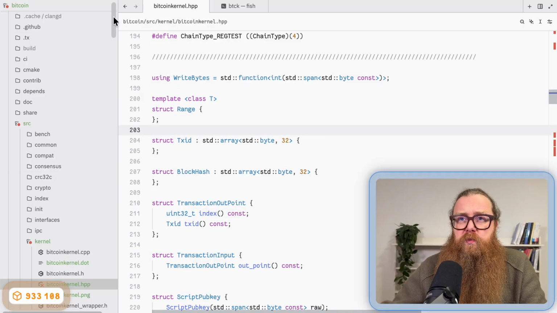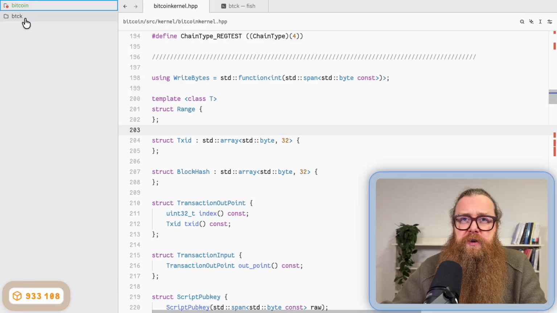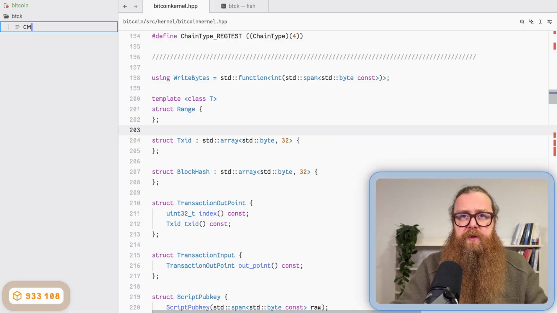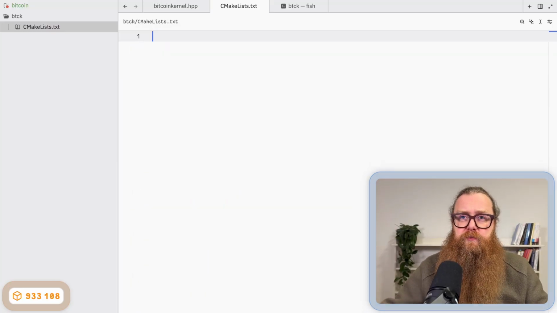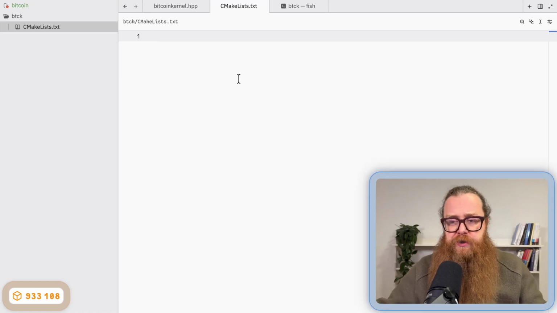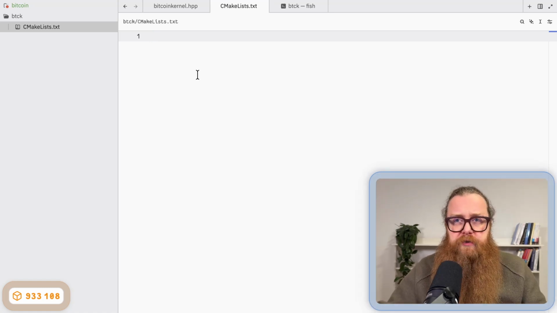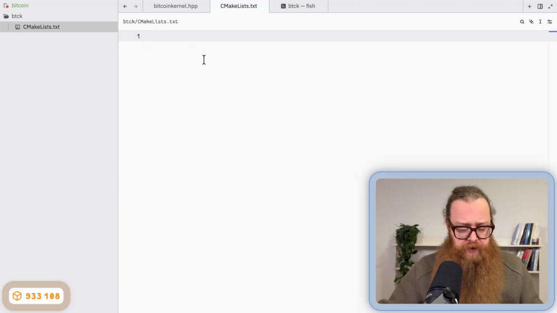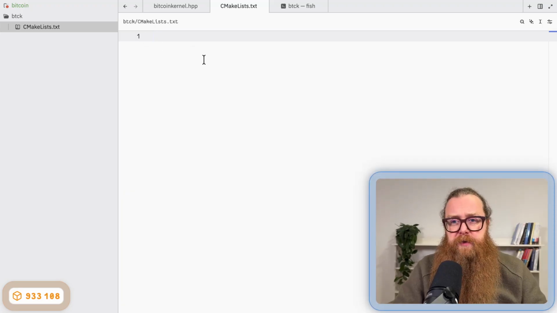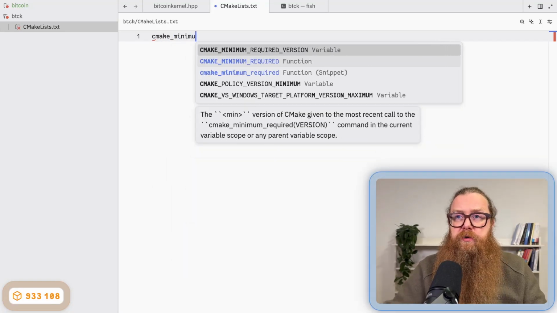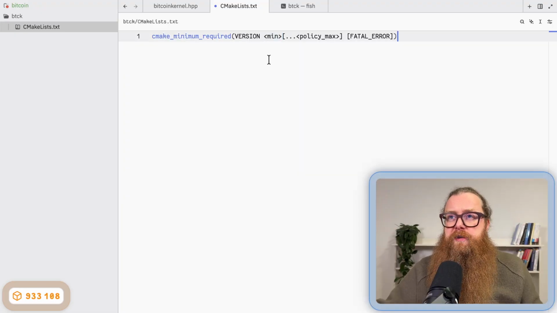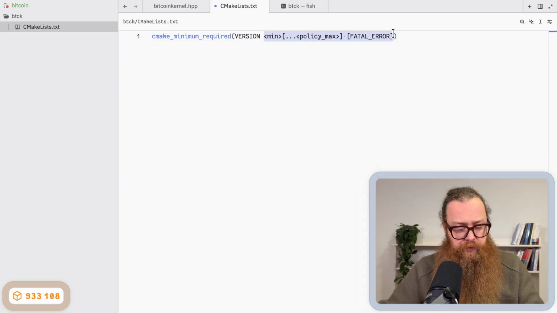And the first thing I want to do is create a new directory, call it btck, and in this directory I create a new file, and this will be a CMakeLists.txt file. This will become a new project where we will build the C++ API. First I have to set the minimum required version for CMake. I call cmake_minimum_required, and I'm going to set version 4.0.